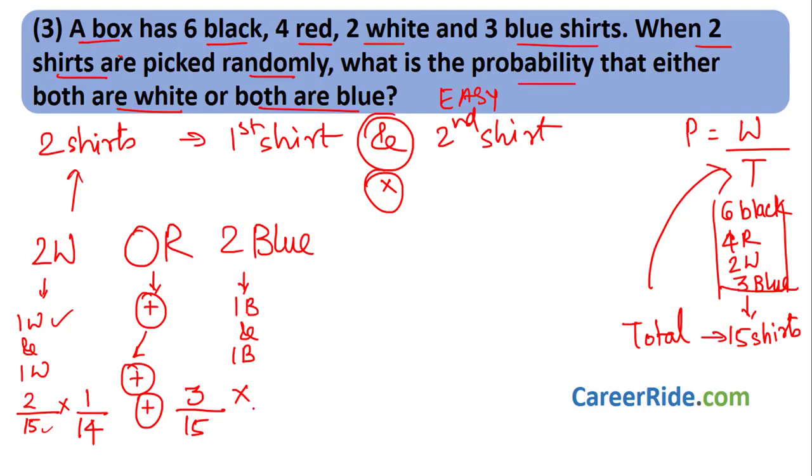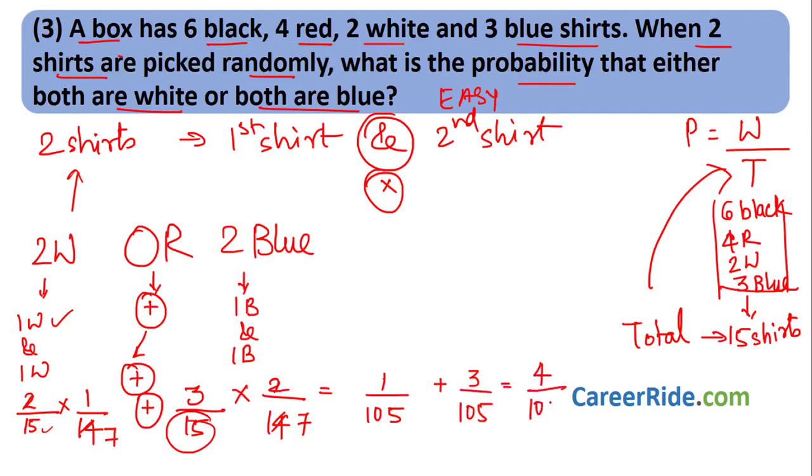Now I choose the second shirt. Already I chose the first blue shirt. So how many blue shirts are remaining? 3 minus 1, 2 blue shirts are remaining. So if I want blue, only 2 possibilities are remaining, divided by total possibilities. Out of 15, I have already chosen one shirt. So how many shirts are total remaining? 15 minus 1, 14, right? So what is the total possibility? 2 sevens are 14. What do we get over here? 1 upon 15 sevens are 105, plus 3 upon 105, that would be equal to 4 upon 105.